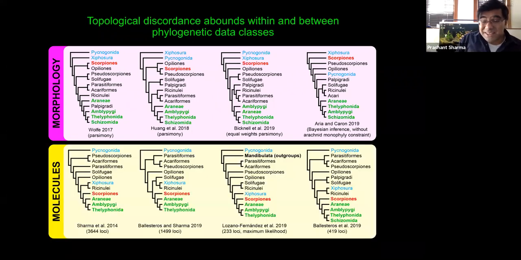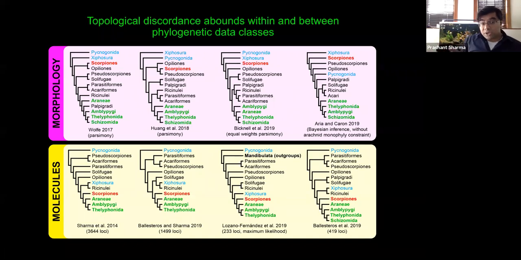Now, phylogenomics isn't that much better when it comes to discordance, with the exception of three key nodes. First, molecular data generally tend to agree that sea spiders are the sister group of a monophyletic Chelicerata. Second, phylogenomics generally does tend to recover Tetrapulmonates as a monophyletic group, like most morphological phylogenies. And third, most interestingly, molecular data has recovered scorpions as the sister group of the Tetrapulmonates. We refer to this clade as the Arachnopulmonata. It's the clade of arachnid orders that have book lungs.